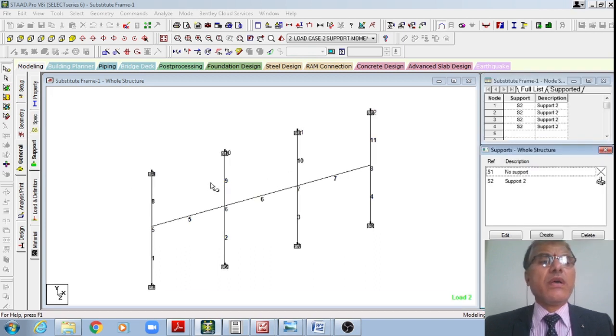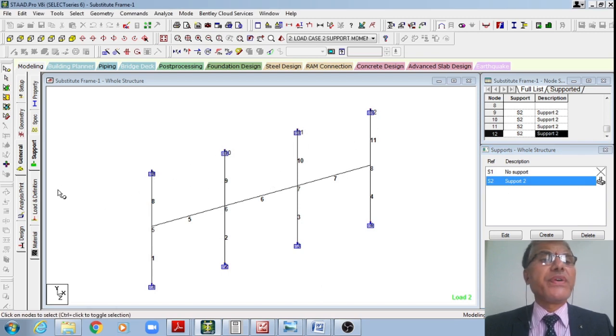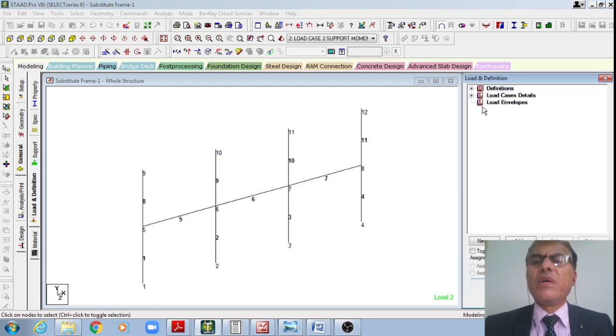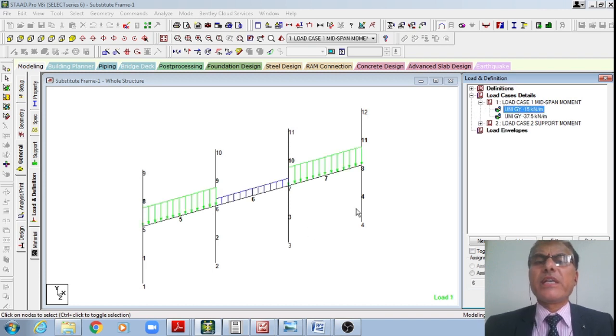I'll go to the support toolbar. Therefore, I am defining that, because I am there at an intermediate level, I'll assume that the bottom as well as the top of these columns, right, are fixed. Therefore, I will just assign 1, 2, 3, 4, and these nodes, right, 9, 10, 11, 12 as fixed, right. Now I'll move to that of the load page, student, right. I don't have any other definitions other than that of the dead load and live load, because it's a simple problem.